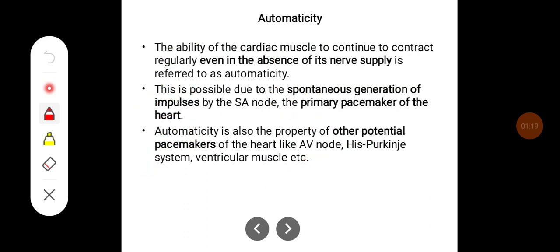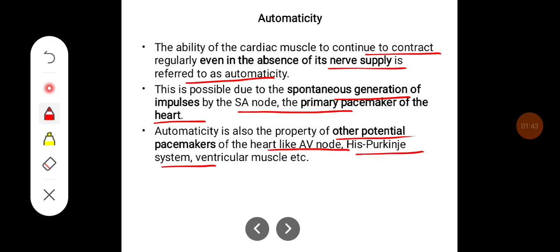Automaticity. The ability of the cardiac muscle to continue to contract regularly even in the absence of its nerve supply is referred to as its automaticity. This is possible due to the spontaneous generation of impulses by the SA node, the primary pacemaker of the heart. Automaticity is also a property of other potential pacemakers of the heart, like the AV node, His-Purkinje system, and ventricular muscle.